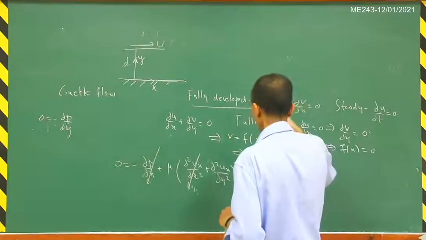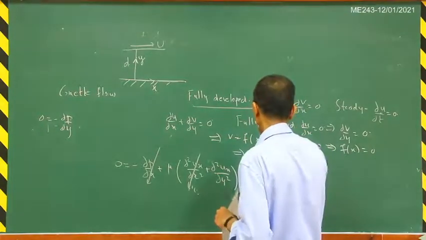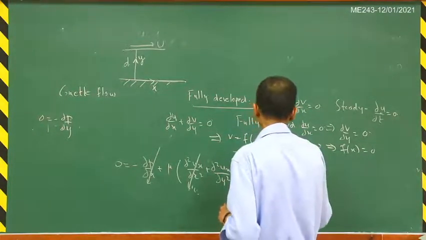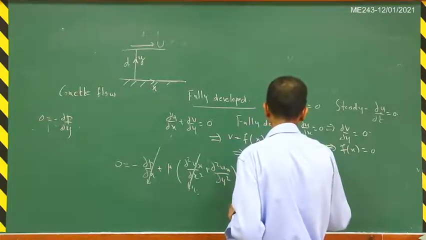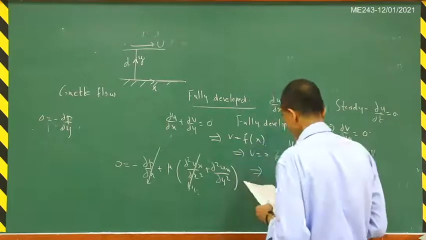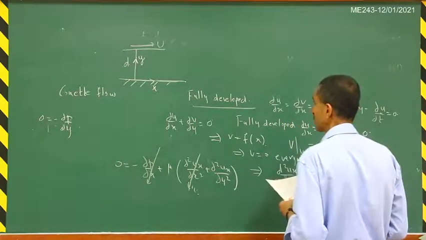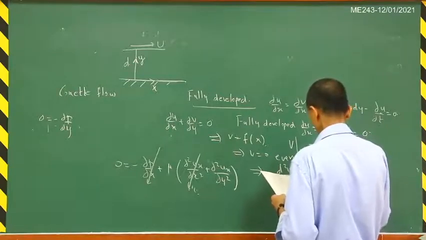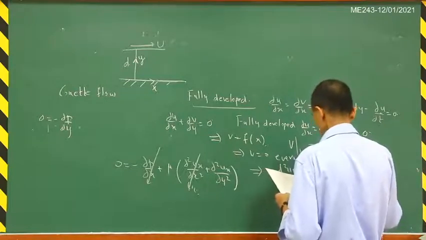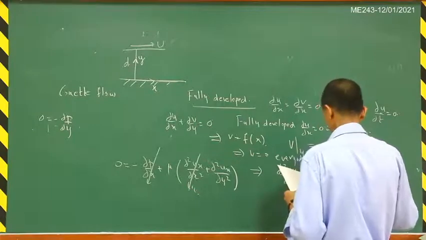because of this fully developed condition here, and so this will give you that d square ux by dy square is equal to 0, and so that will give you ux is equal to c1y plus c2.